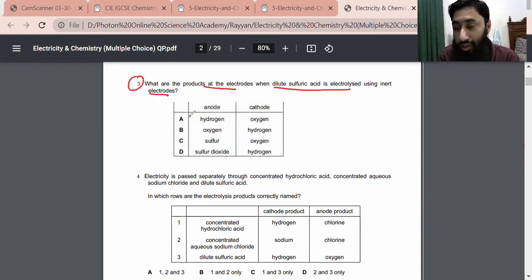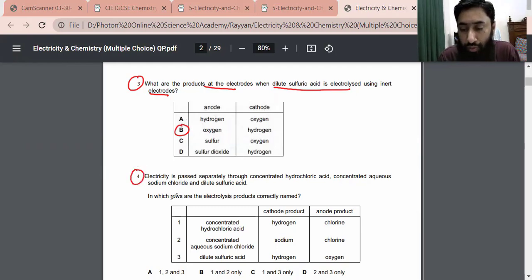Previously, we discussed what the products should be. Oxygen gas will be given off at the anode and hydrogen gas will be given off at the cathode. So previously, we discussed that question in detail. So option B is the correct answer.